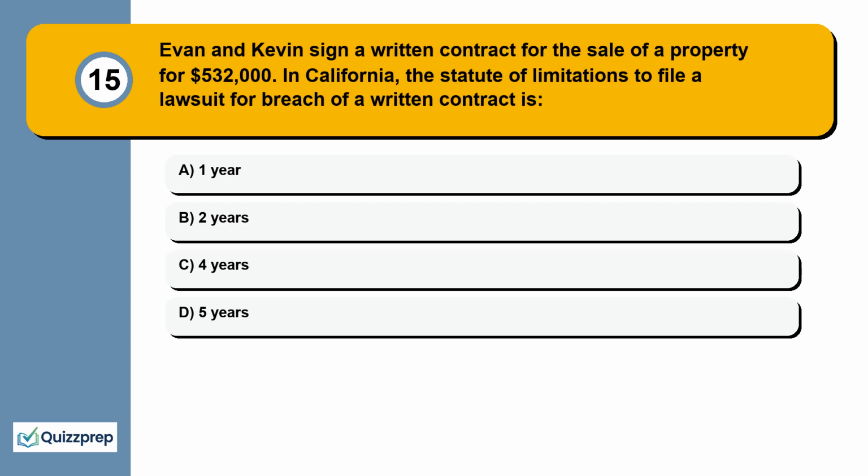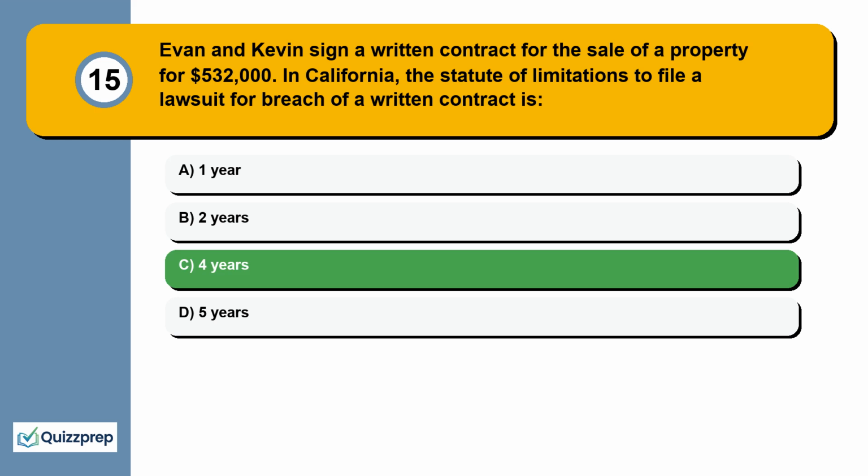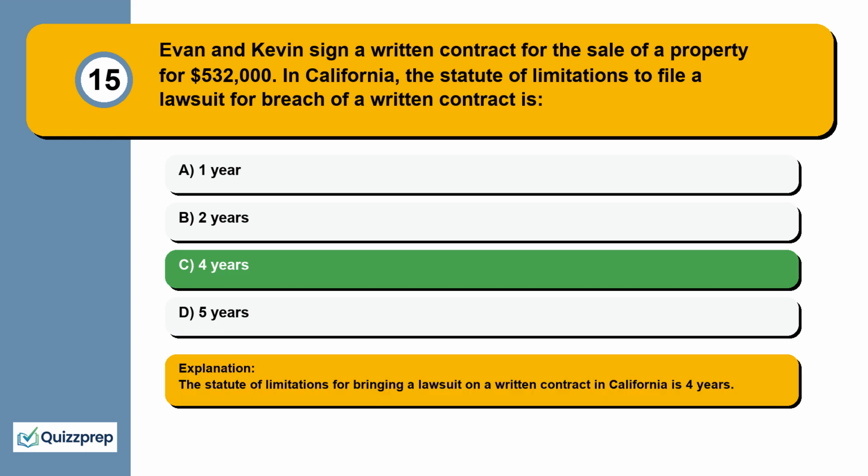Question 15. Evan and Kevin sign a written contract for the sale of a property for $532,000. In California, the statute of limitations to file a lawsuit for breach of a written contract is 1 year, 2 years, 4 years, 5 years. The statute of limitations for bringing a lawsuit on a written contract in California is 4 years.